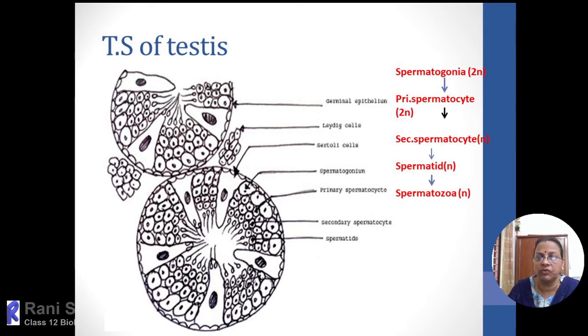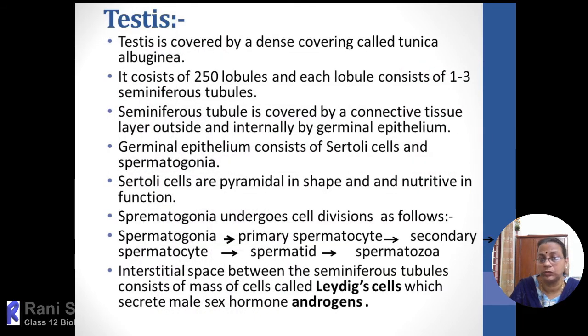Then there will be morphological changes, that is, spermatid will transform into a tadpole-like structure that is called spermatozoa. So each primary spermatocyte, when it completes meiosis, gives 4 equal-sized functional spermatozoa. So 4 sperms can be produced. The spermatogonia and primary spermatocyte are diploid, while the secondary spermatocyte is haploid, the spermatid is also haploid,